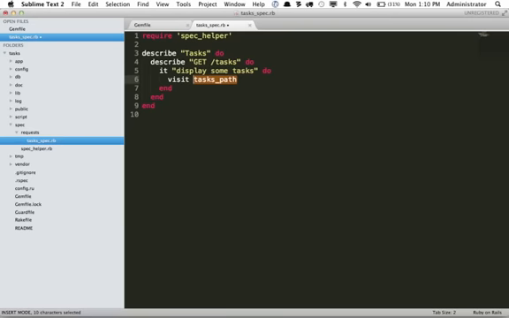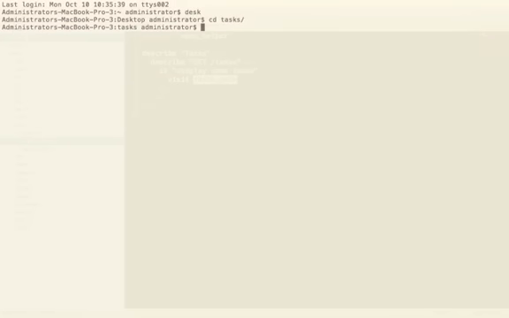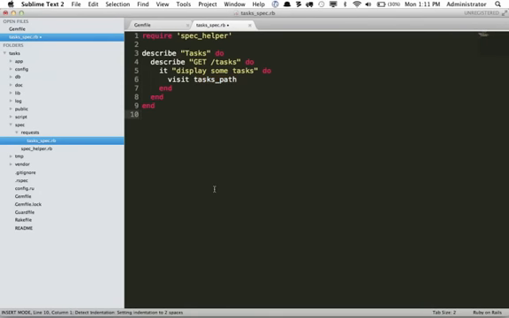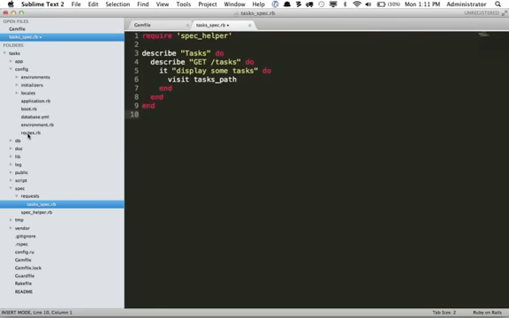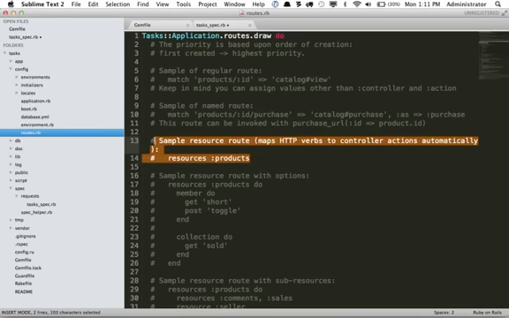However, this will only be created if we create the necessary routes. For example, if I come here and create a new tab and browse to our tasks folder, and run rake routes, what you'll see here is we have nothing. We haven't created any routes. You can confirm that by quickly browsing to the routes file, within config/routes. What we see here is there is nothing. So what we want to do is create resource routes, because we know for our tasks we want to show them, we want to edit them, we want to delete them, we want to have what we would call RESTful routes. We can do that by using resources.